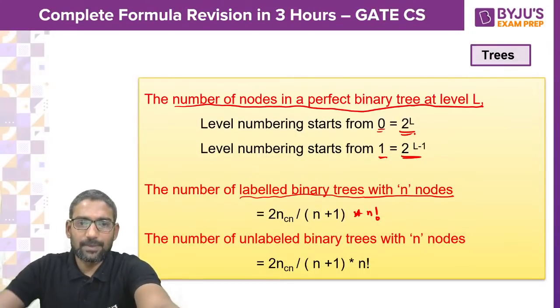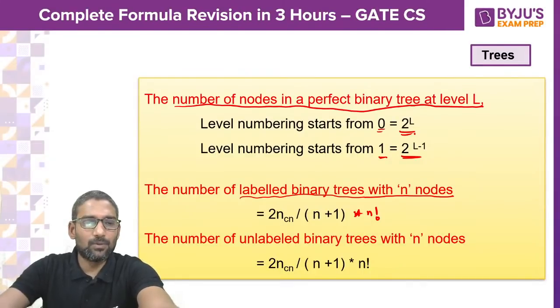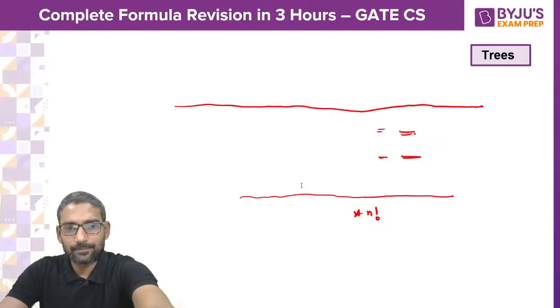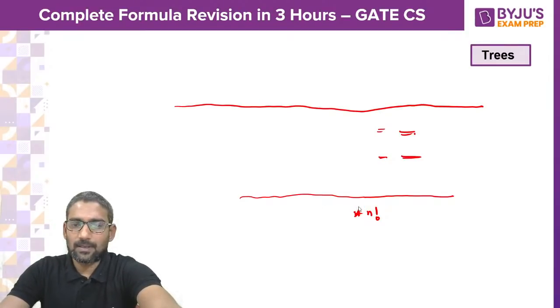Wait, let me, I think it is just exchanged while typing. Just give me a moment. This should be unlabeled and this should be labeled.